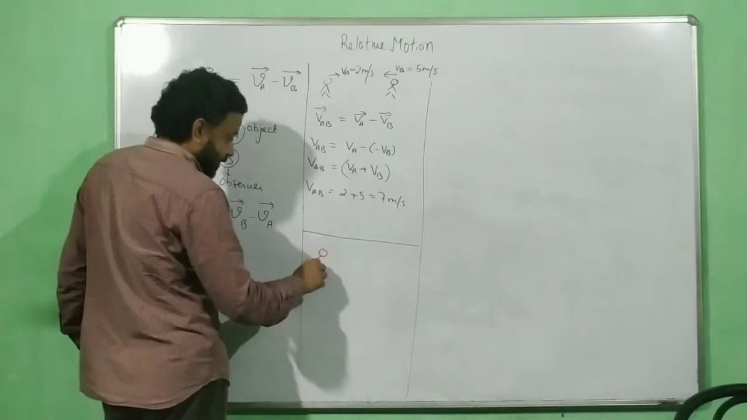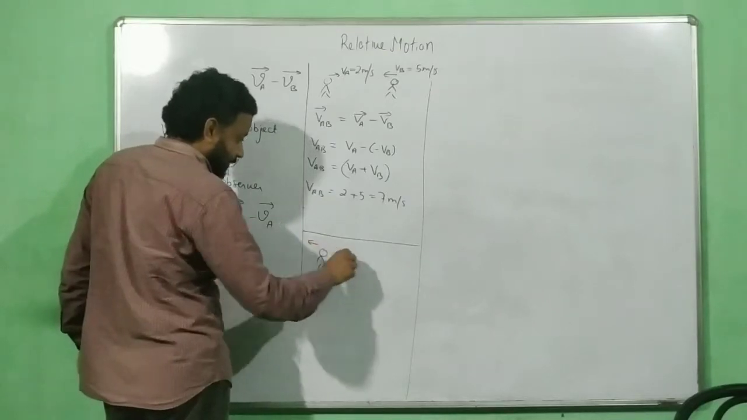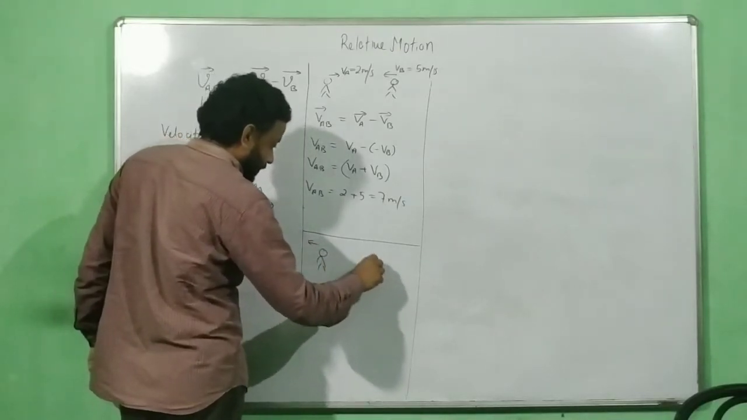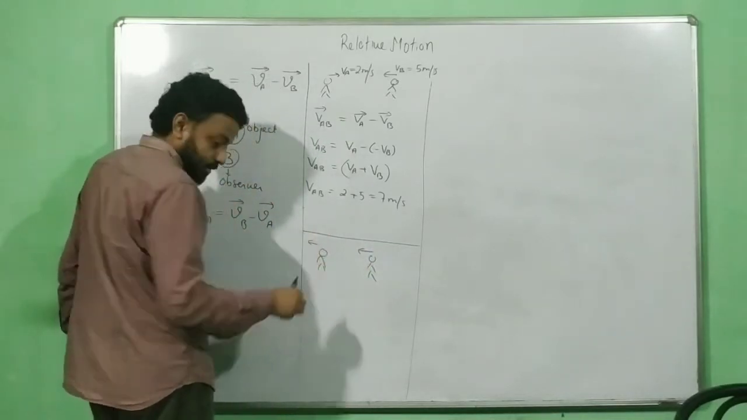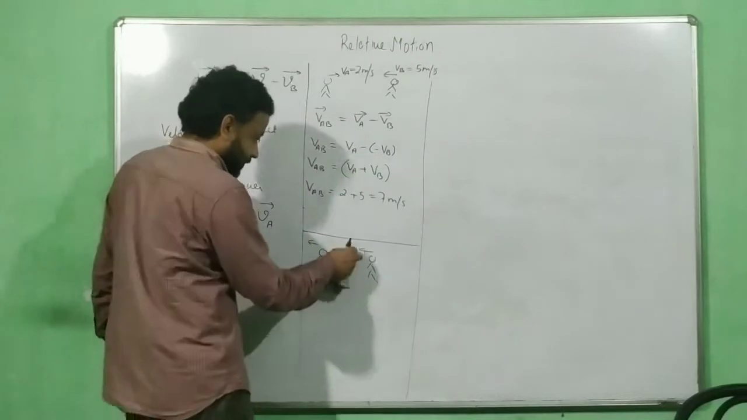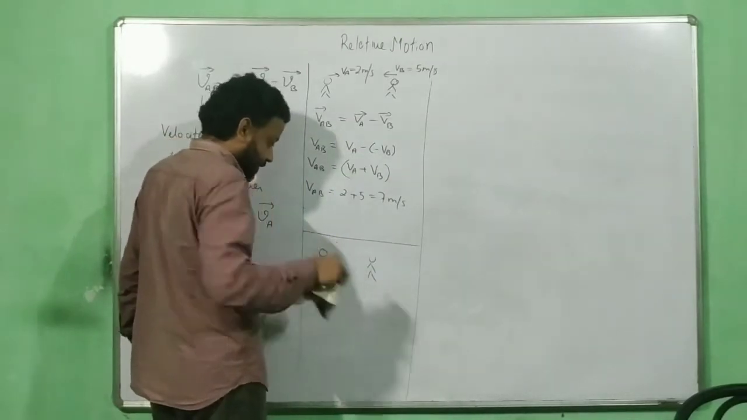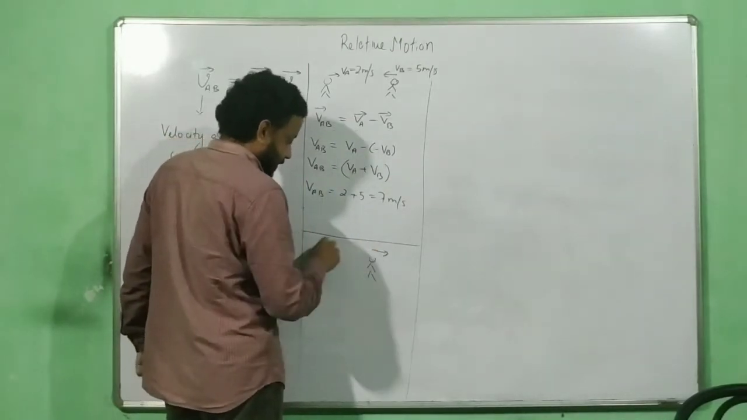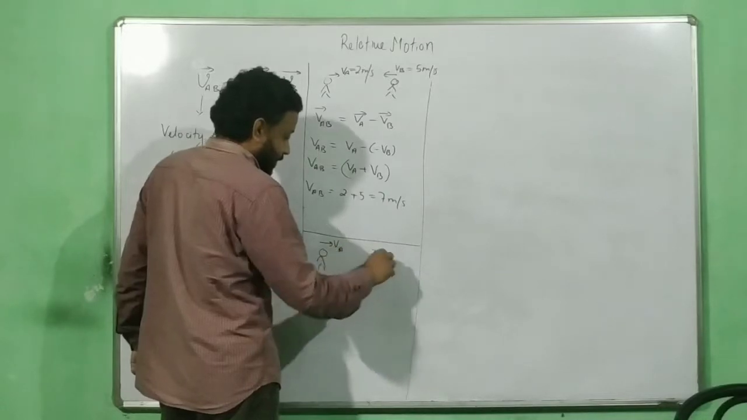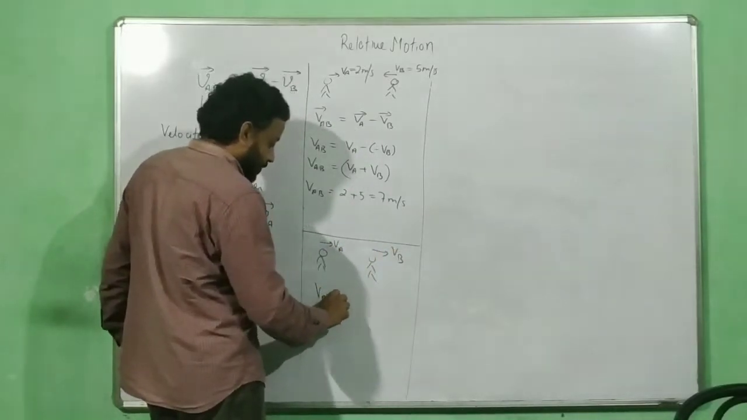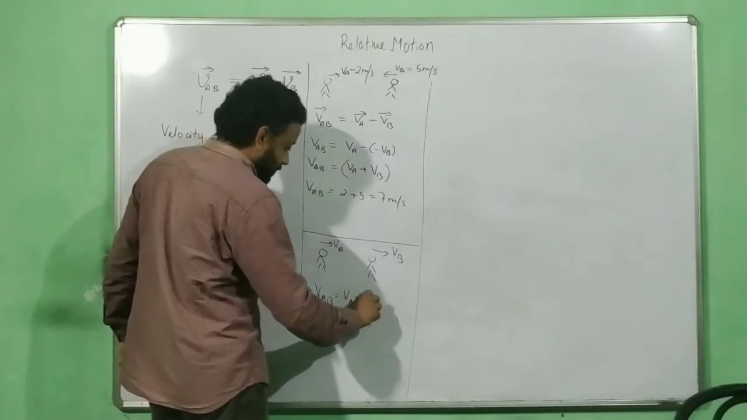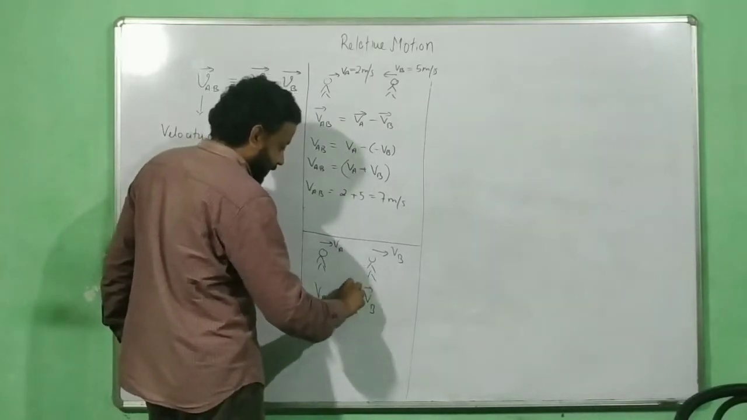Now let us say that this is a person who is moving in this direction and this is another person who is moving in this direction. Both are moving in the same direction now. I'll just keep it simple first. This is my VA and this is my VB. So in this case, VAB will be equal to VA minus VB. Vector sign.